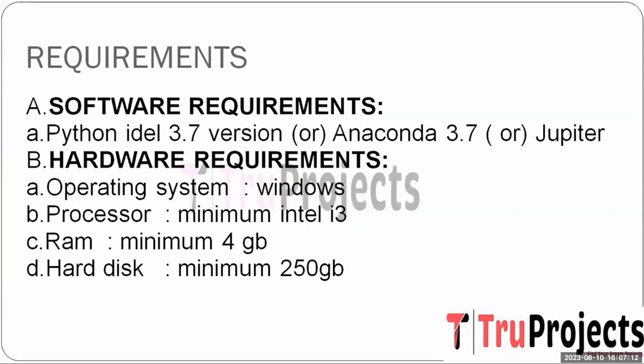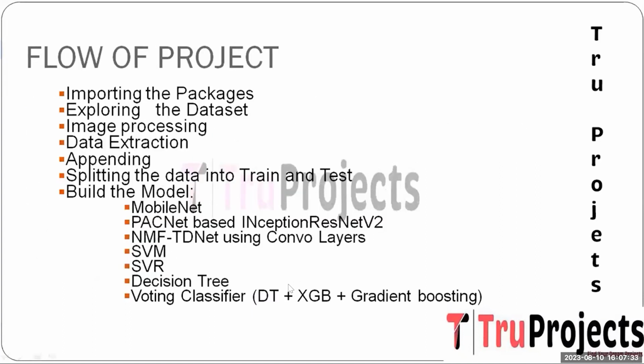These are the basic requirements that are needed to build this project. The software requirements are Python IDLE with version 3.7, Anaconda with version 3.7 or Jupyter Notebook. Hardware requirements are operating system as Windows, processor of minimum Intel i3 and above, RAM of minimum 4 GB, hard disk of minimum 250 GB. And to know about the flow of the project, these are the steps we need to discuss.